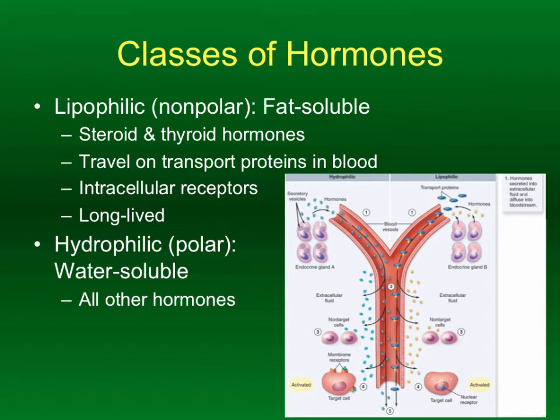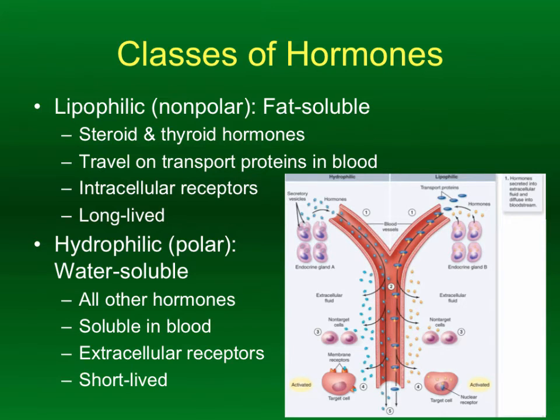On the other hand, the hydrophilic or water-soluble hormones, a lot of the other hormones that we're going to see are water-soluble because they're polar, they're hydrophilic, they dissolve in the blood plasma very nicely. Their receptors are going to be on the outsides of cells. And if you think about the cell membranes that we talked about earlier in the semester, cell membranes, remember, are both hydrophilic and hydrophobic. They're hydrophilic on the outer surface, hydrophilic on the inner surface, and hydrophobic on the interior of the membrane. Inside the membrane itself is hydrophobic. So hydrophilic molecules are not able to pass through the phospholipid bilayer to gain entry into the cells. Their receptors need to be on the outsides of the cells.